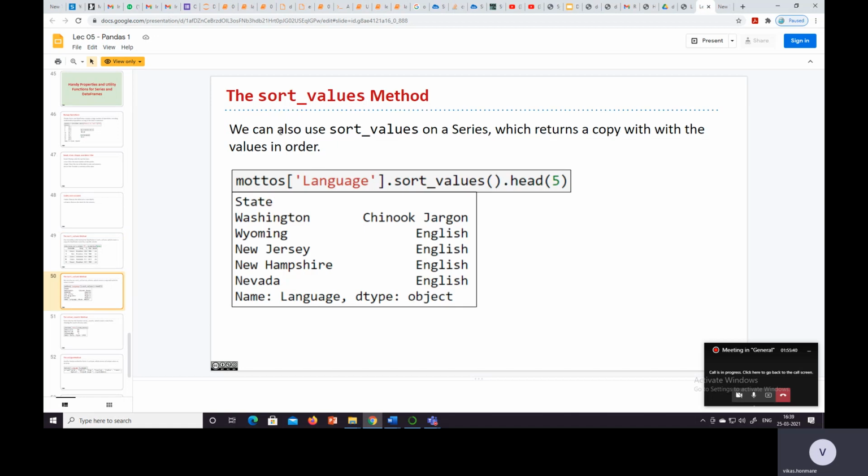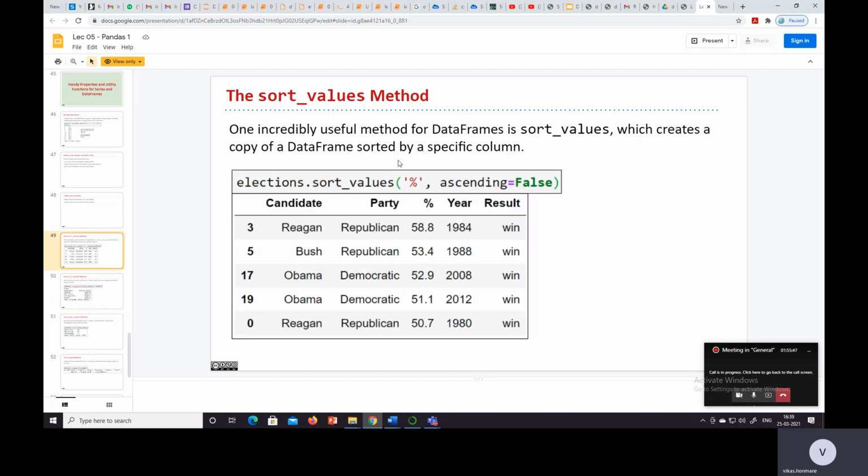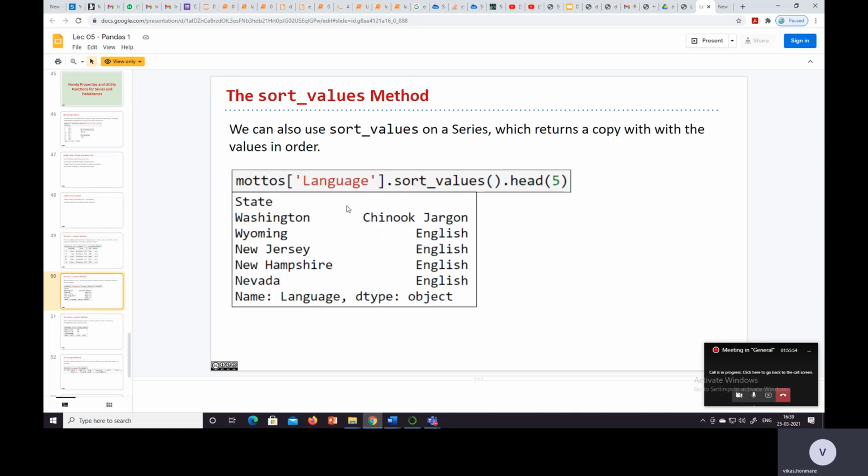We can also use the sort_values method on a series. Here we used it on a data frame, but we can use sort_values on a series, which returns a copy with the values in order. There is a table Mottos with a column named language, and we can use sort_values and display only 5 values.